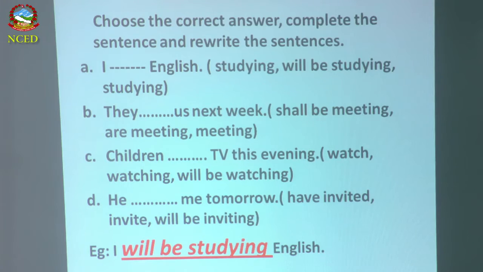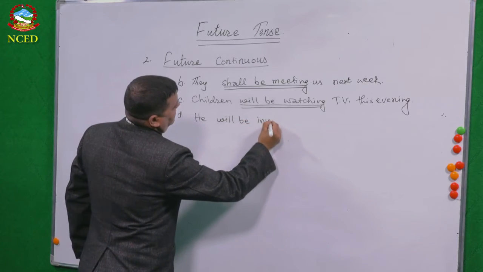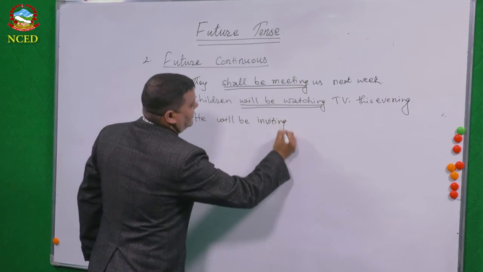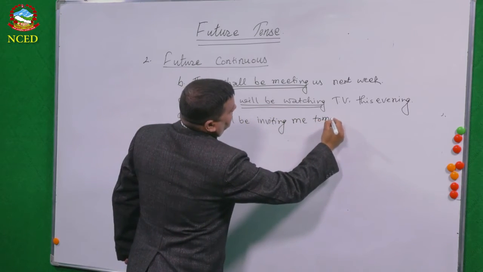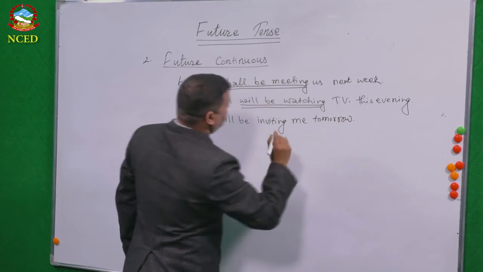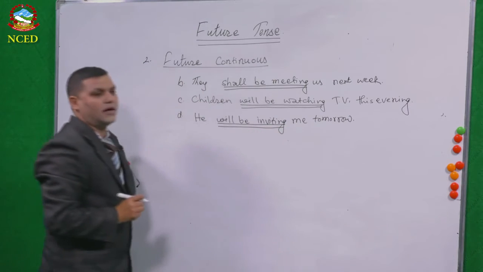Now number D. Let's see the question. He dash dash me tomorrow. Have invited, invite, will be inviting. So what is the right answer? Will be inviting is the right answer. So how do you have to answer? He will be inviting me tomorrow, full stop. So this is the right answer, and you have to do the underline.